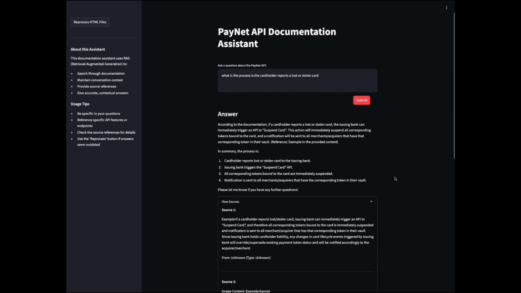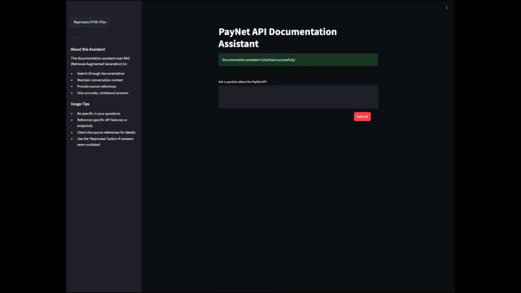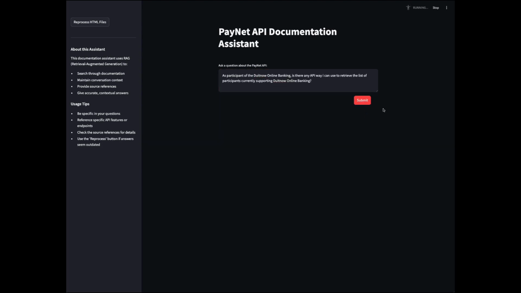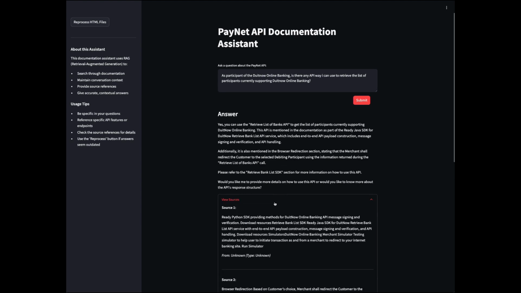And the third question we're going to ask is about how we can retrieve the list of the participants currently supporting DuitNow online banking. Let's see what the answer is. So here, it tells us that we can use the retrieve list of banks API to get the list of participants currently using DuitNow online banking.